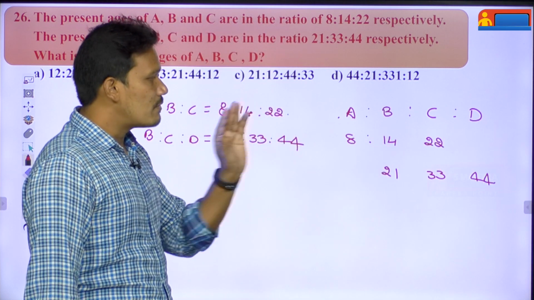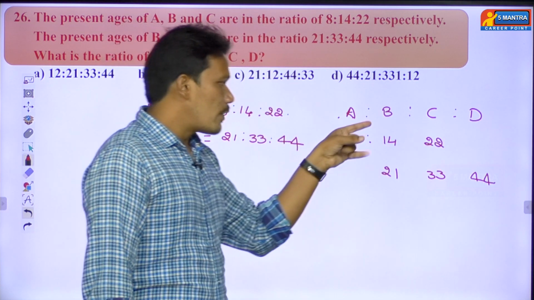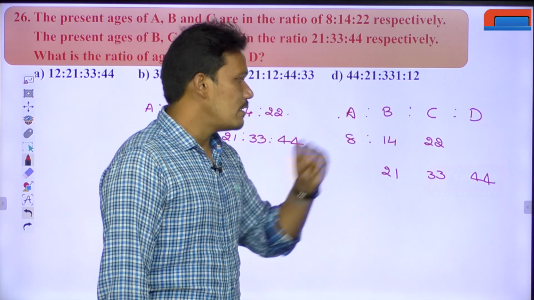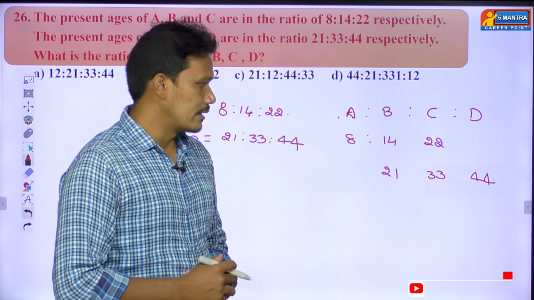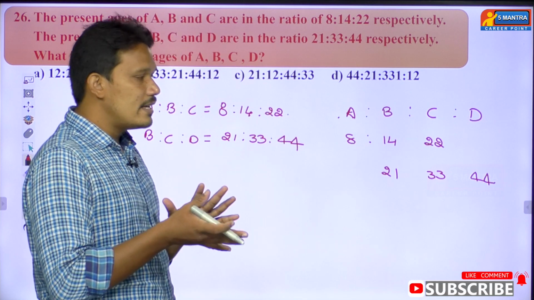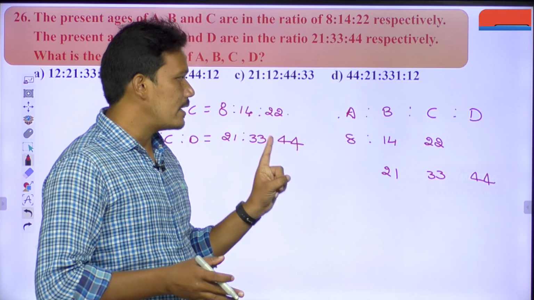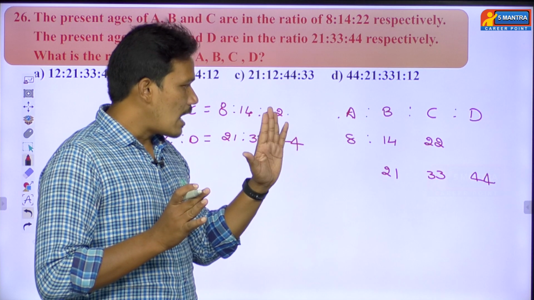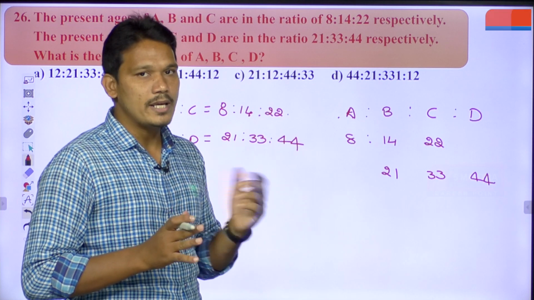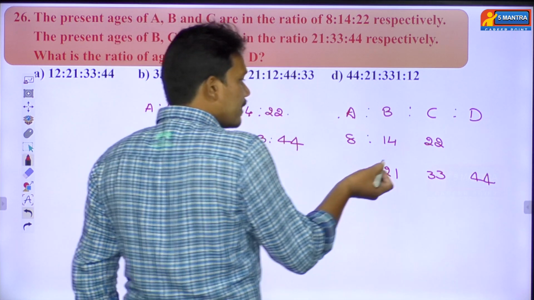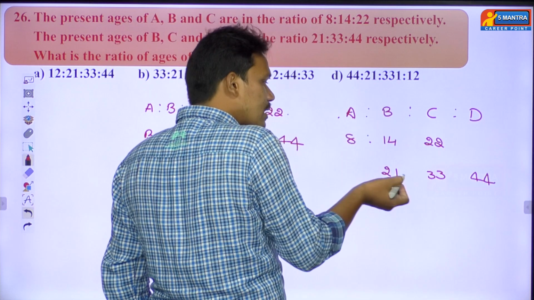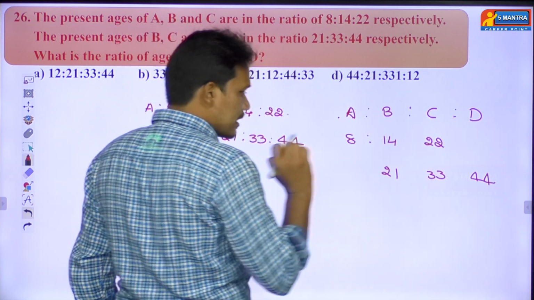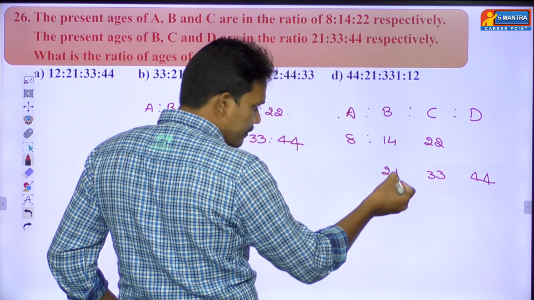But whenever we come to B and C, for B we get two terms, one is 14 and one is 21, and for C we get one is 22 and one is 33. So for A and D we get only one term, but for B and C we get two terms, which means we have to equate either B or C. You have to make B a single term, or otherwise make C a single term. You see here we have 14 and we have 21.